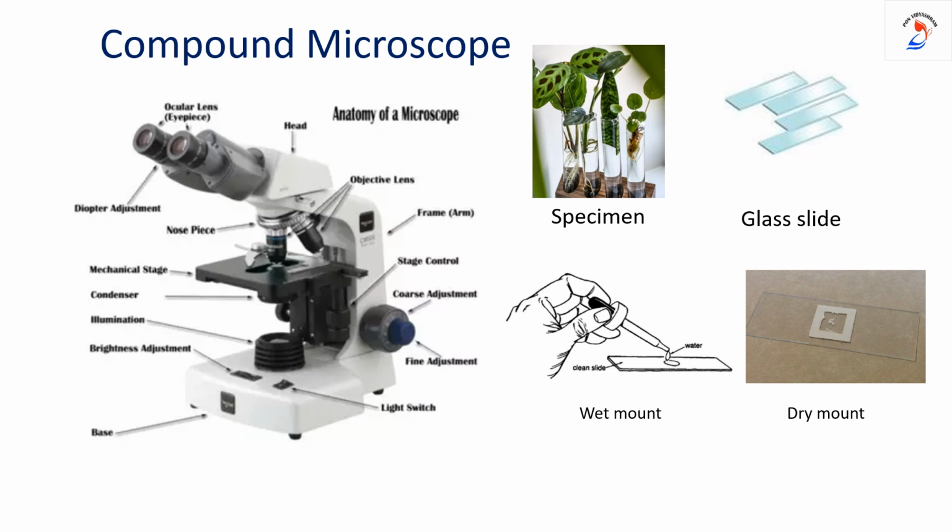Now the arrangement is ready, and the slide is to be kept on the stage of the microscope. Now you have to adjust the lenses and the magnified object will be visualized through the eyepiece. This is the working of a microscope. Clear?